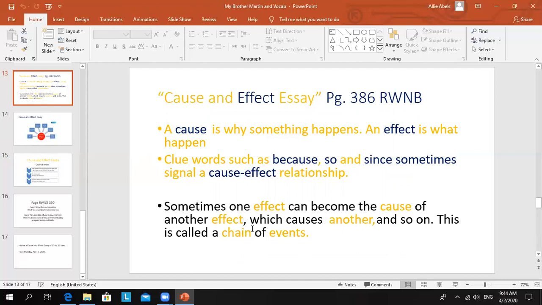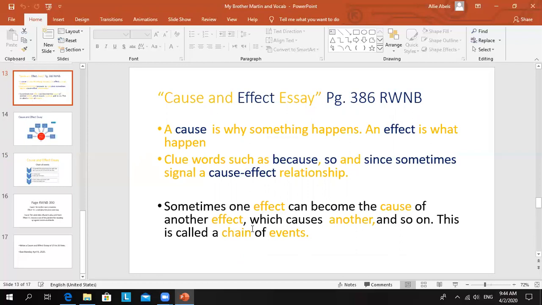If I make another example, my cause is that I am thirsty, and the effect is I am drinking water. That is one effect.